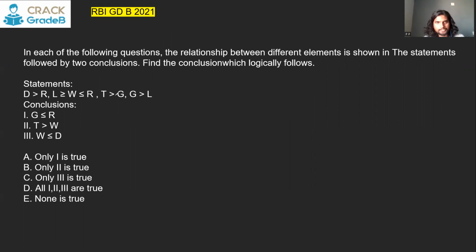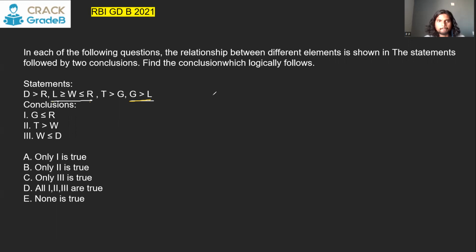D R, L W, R T, G GL. Conclusions are in terms of G and R. So G and L is here, L to R is here. Now if you can directly see, it will be really helpful. G is greater than L, but L and R, there is a contradiction. So between G and R also there will be a contradiction.